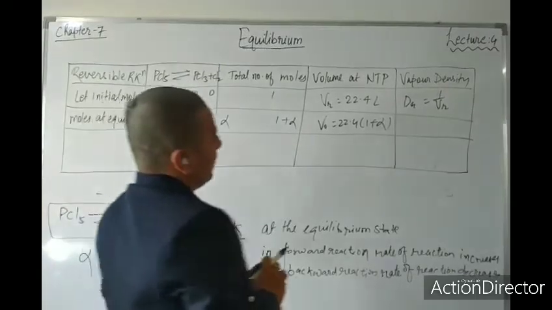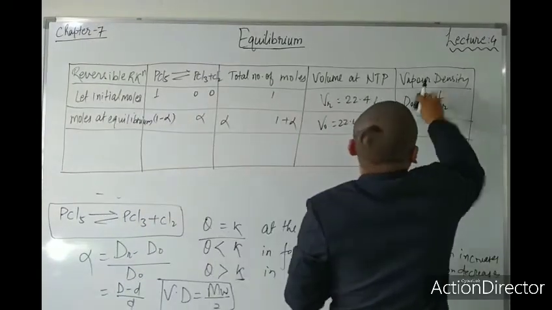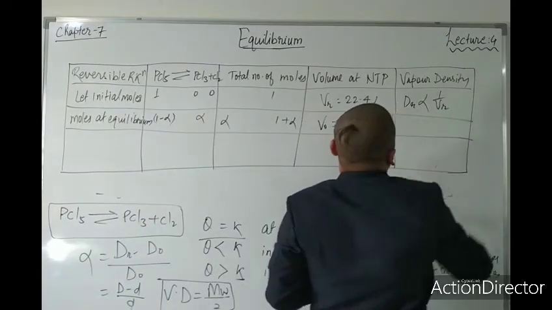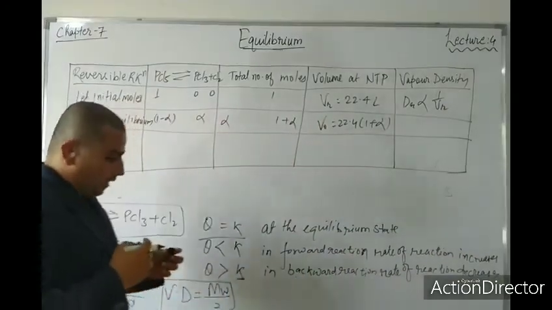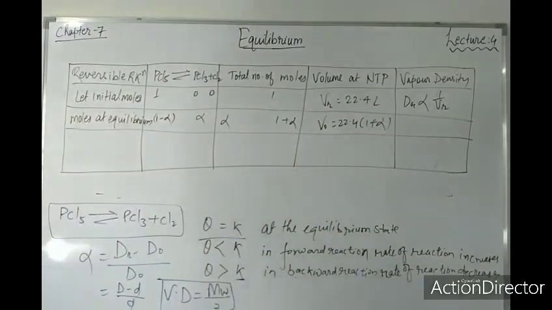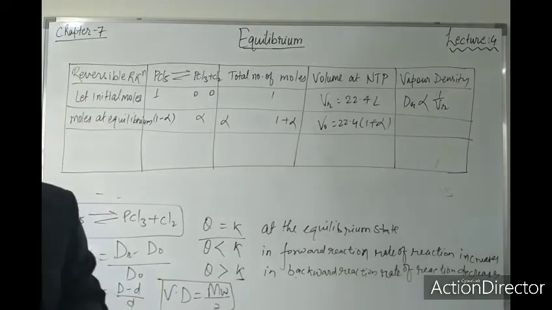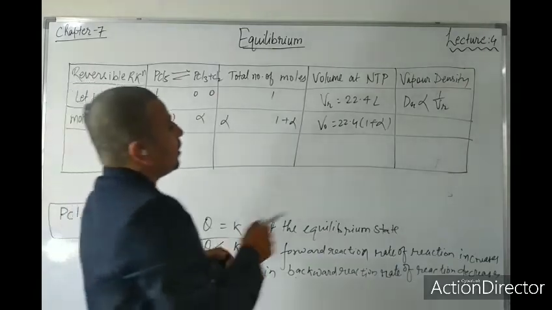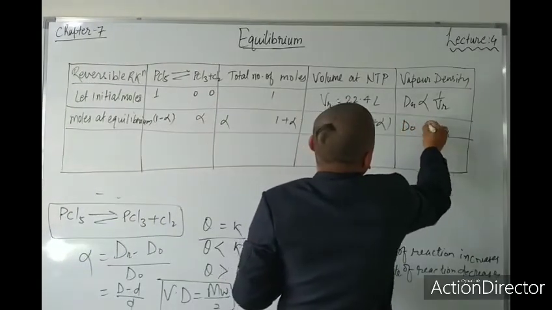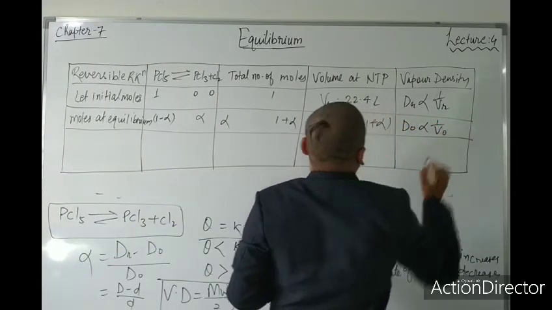Density is inversely proportional to volume. Now I am talking about the reactant, and for the product it is also inversely proportional, means D0 inversely proportional to V0.